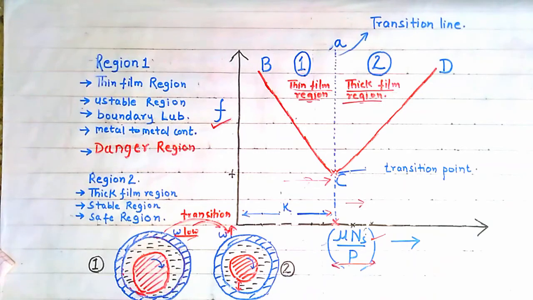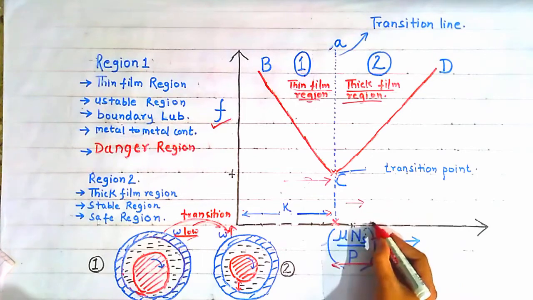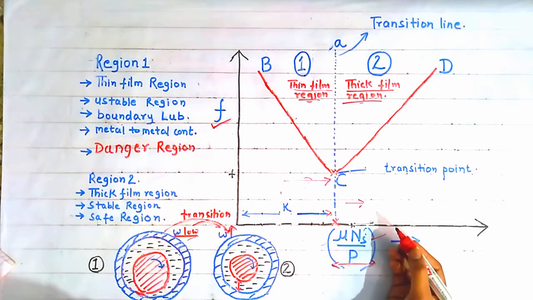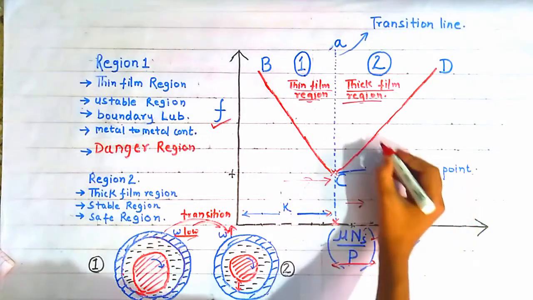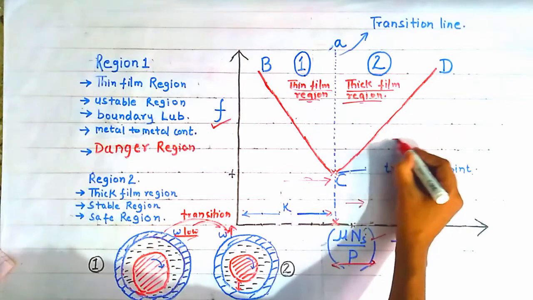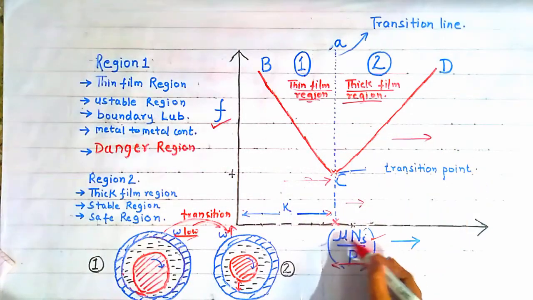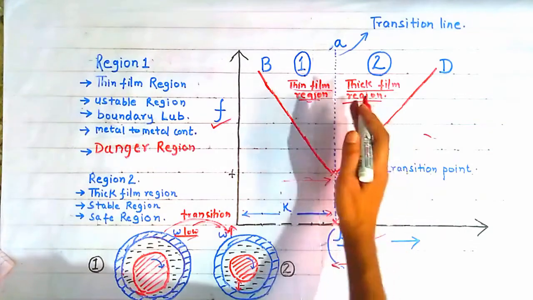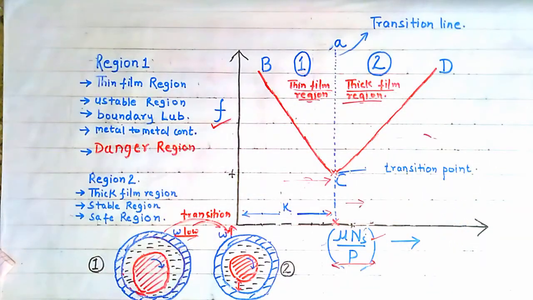Okay friends, now if the speed of the journal increases further, then mu n by P will also increase further and the thickness of the fluid film also increases. That is, we will go deeper in this thick film region, because mu n by P is increasing, and we will go deeper in the stable region. Okay, so these are the main points regarding Mackey's investigation.